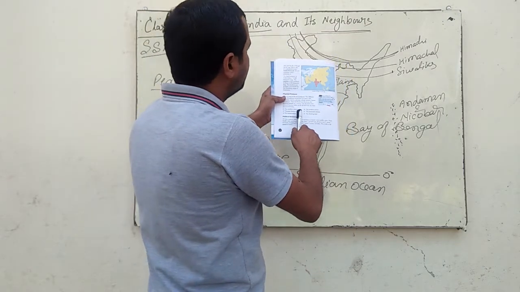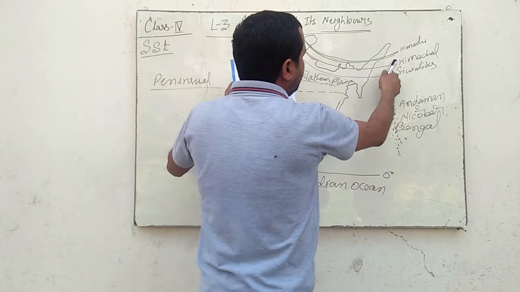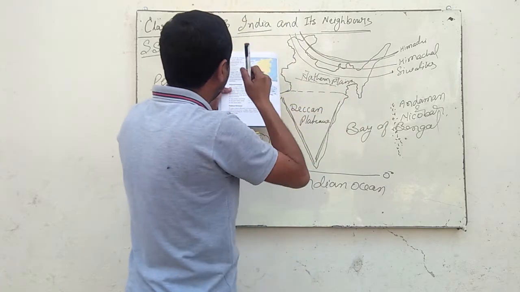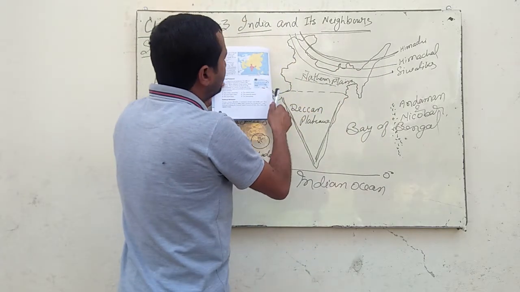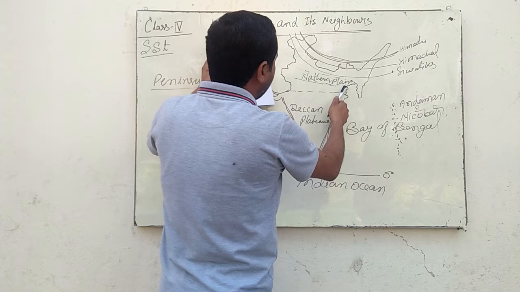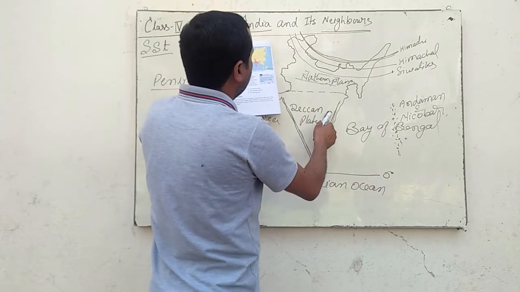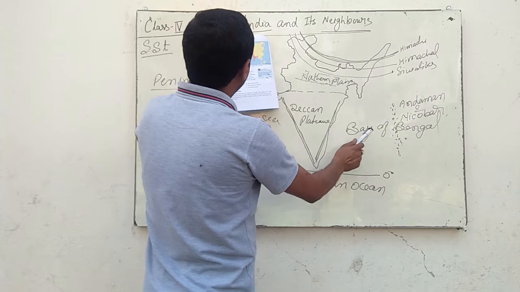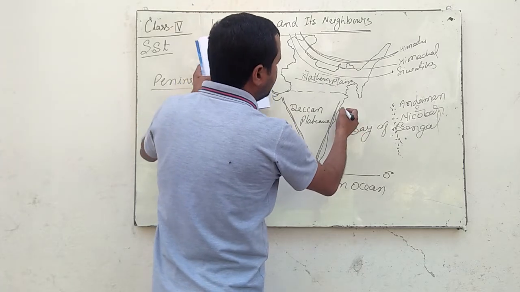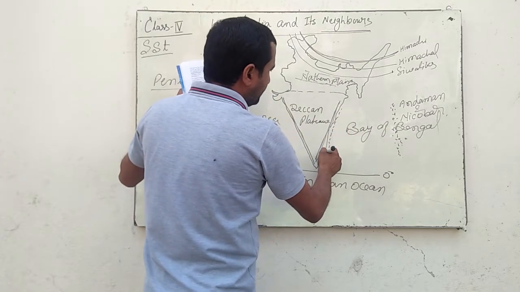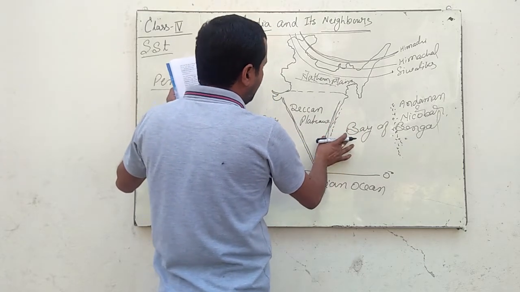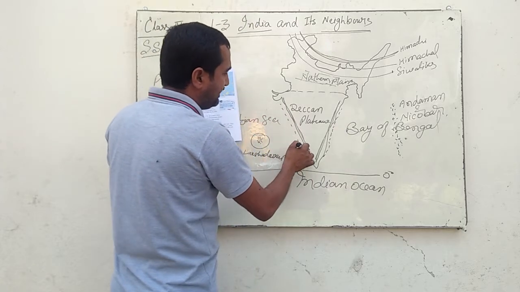So here five physical divisions are given. See, the northern mountains, Himalayas, that is Himadri, Himachal and Sivaliks. Then the northern plains, which are very fertile. This is the peninsular plateau. Then islands, and these are the coastal plains, one near the Bay of Bengal, another near the Arabian Sea.